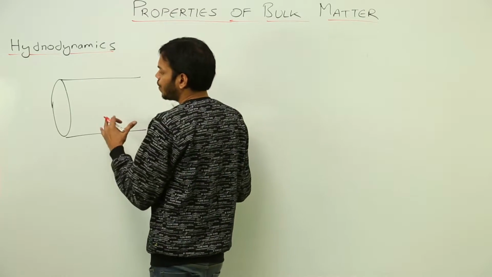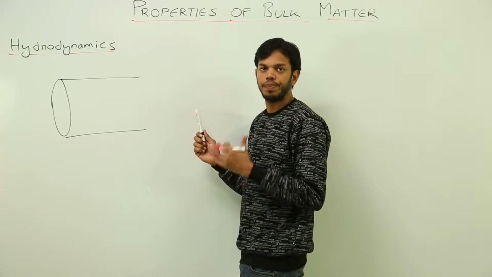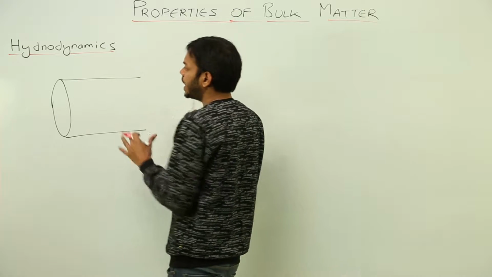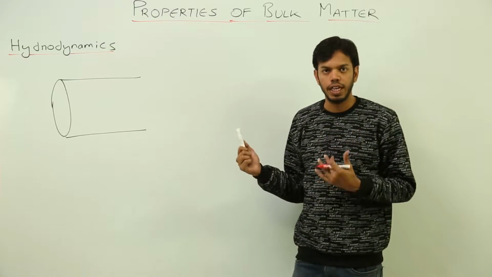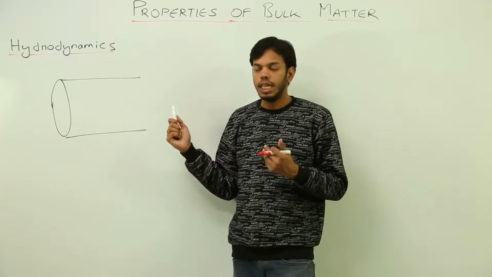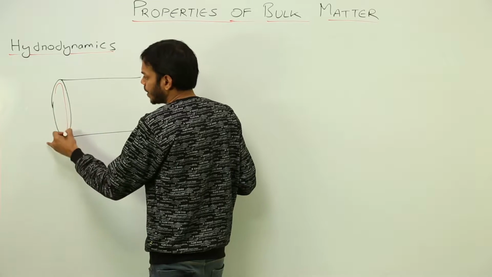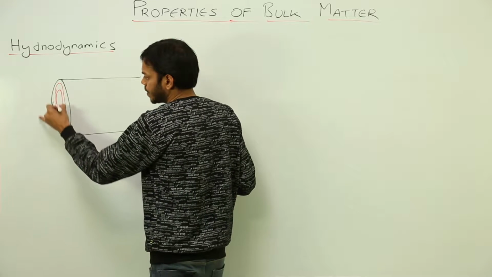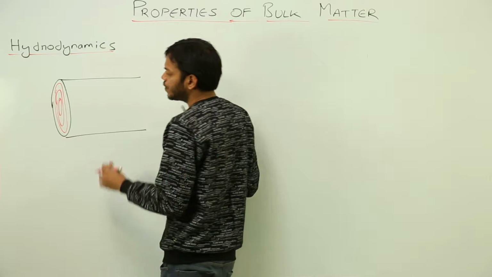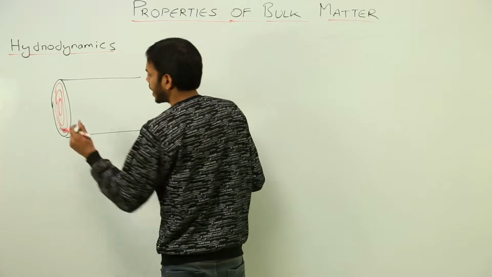So what do you think, what type of layers will form in that tube motion? Actually, if the fluid is flowing in a steady way under the pressure of some external pressure, the fluid is going to form cylindrical layers, and the cylindrical layers will move coaxially along the axis of the tube like this.